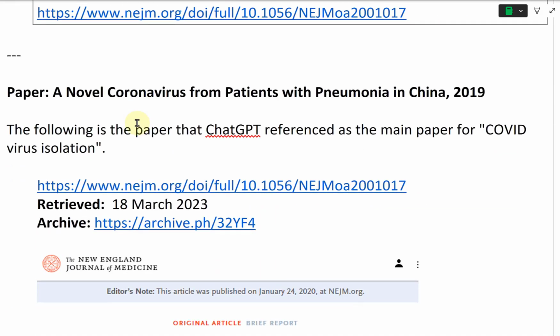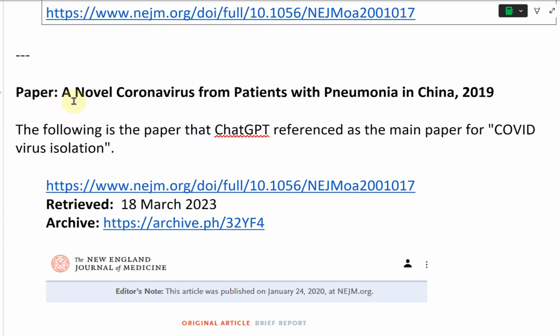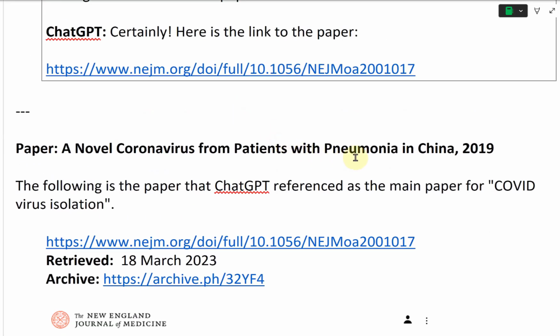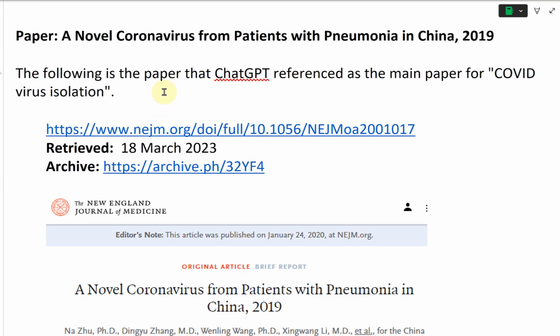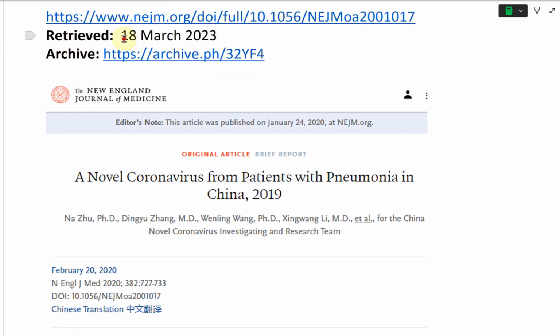Anyways, let's continue further. All right, so here is the paper: "A Novel Coronavirus from Patients with Pneumonia in China, 2019." The following is the paper that ChatGPT referenced as the main paper for, quote, "COVID virus isolation." Series from the New England Journal of Medicine, NEJM.org. And so on. I retrieved this March 18th, 2023.